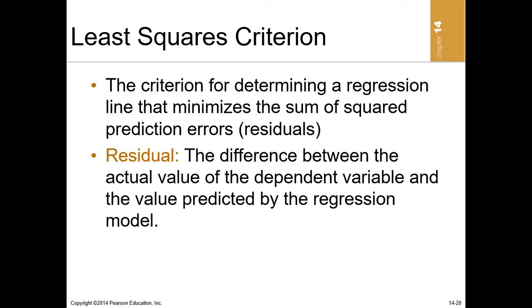Remember, the smaller the residual, the smaller the difference between actual y and predicted y. That means that your regression equation is quite good, because the predicted y that we got from the regression equation is very close to the actual y. All right. So in finding the regression equation, we use a method that minimizes the residual errors.